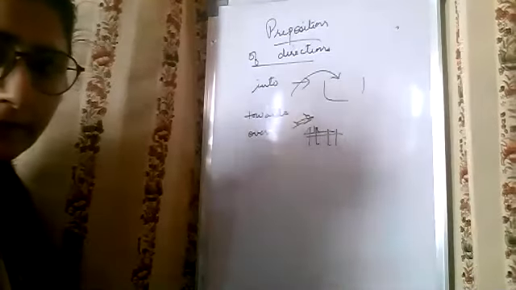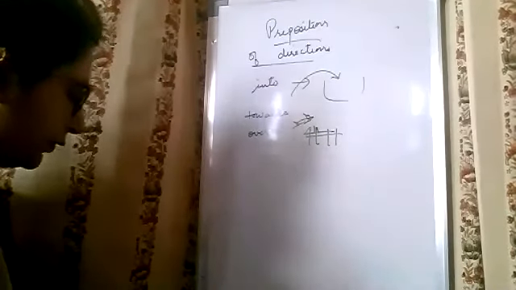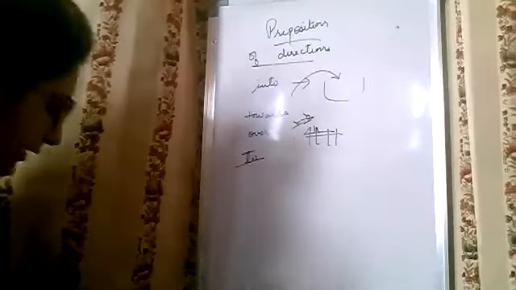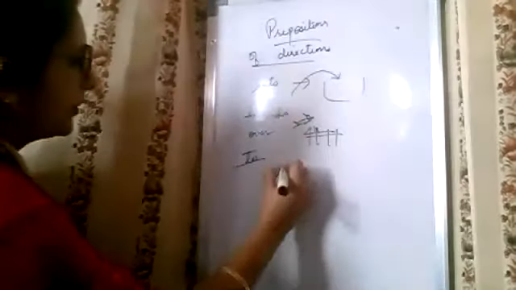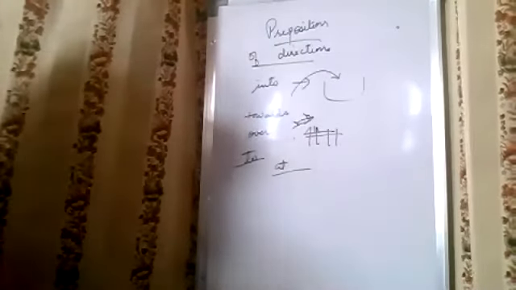To can also be there. For example, he is moving to the cinema, he is going to the cinema, right? At can also be there. So these are prepositions of direction.